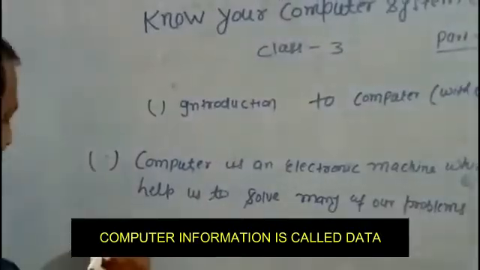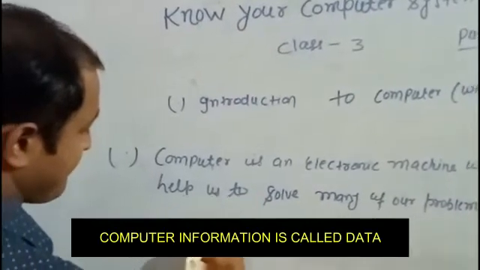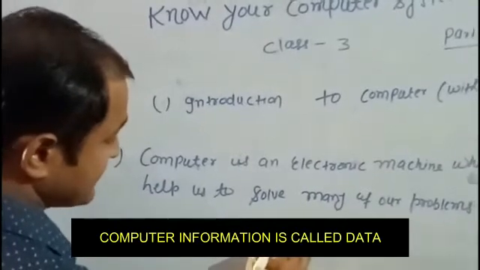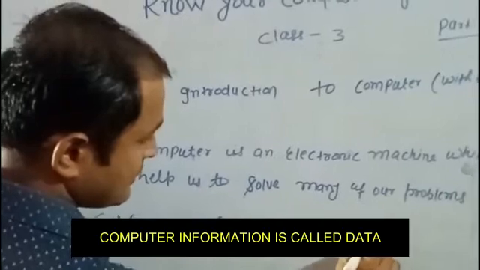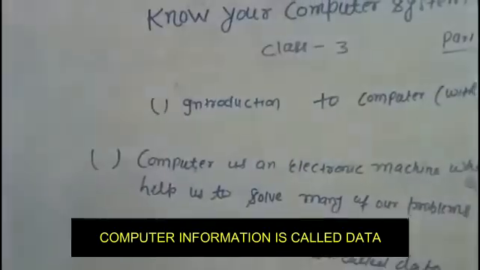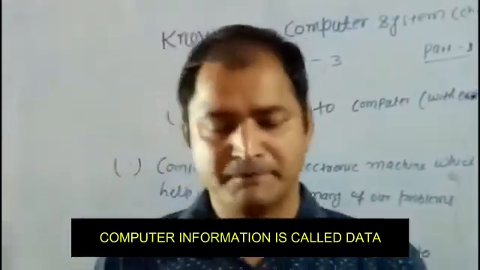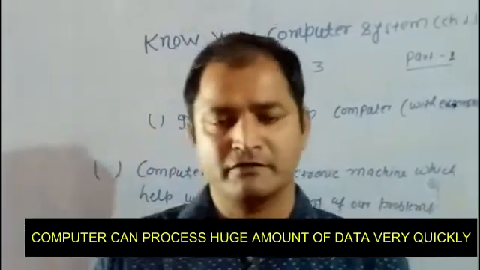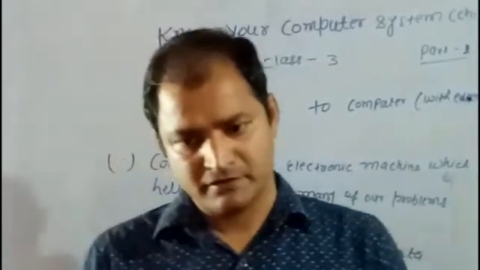Computer can process a huge amount of data very quickly.